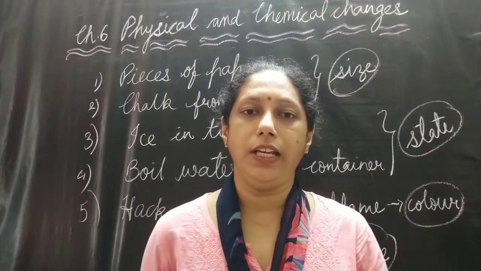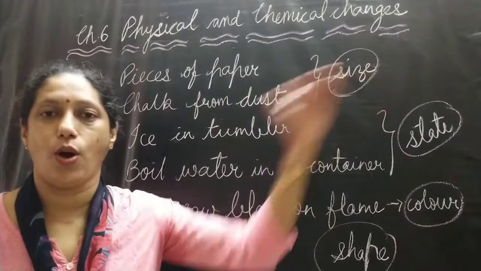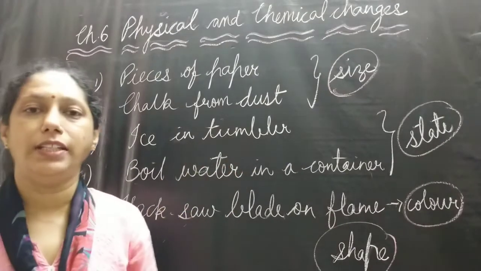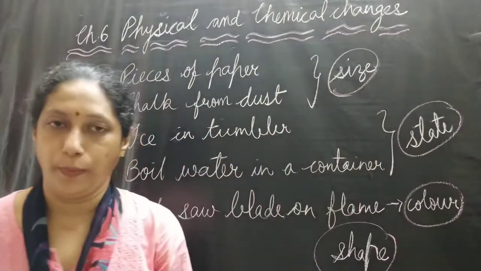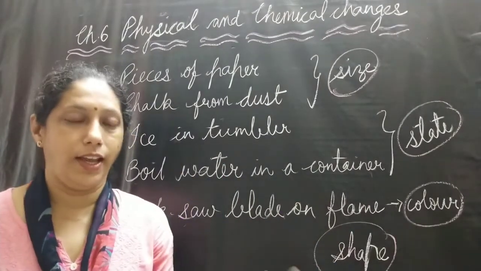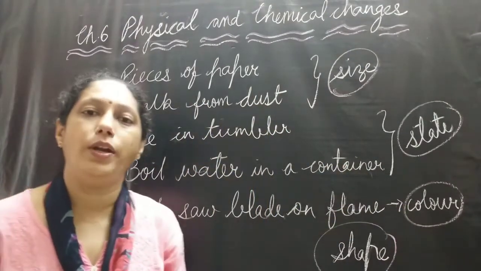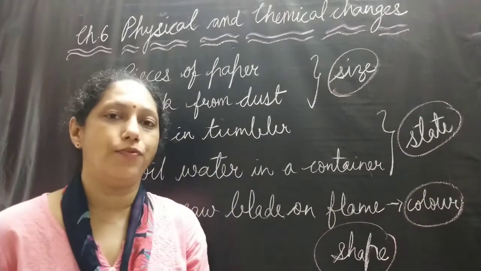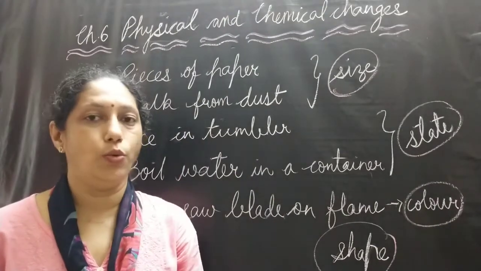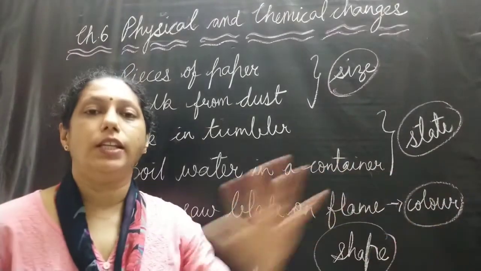So from all these activities, we can say that in the first and second activity, there is a change in the size of the paper and the chalk. While in the third and fourth activity, there is a change in the state of the water. Here the water is changing from solid to liquid state, liquid to solid once again, then from liquid to gaseous and from gaseous to liquid once again. When the droplets are formed on the inverted pan, that means the water is changing from gaseous state to liquid once again. In the last activity, there is a change in the color.